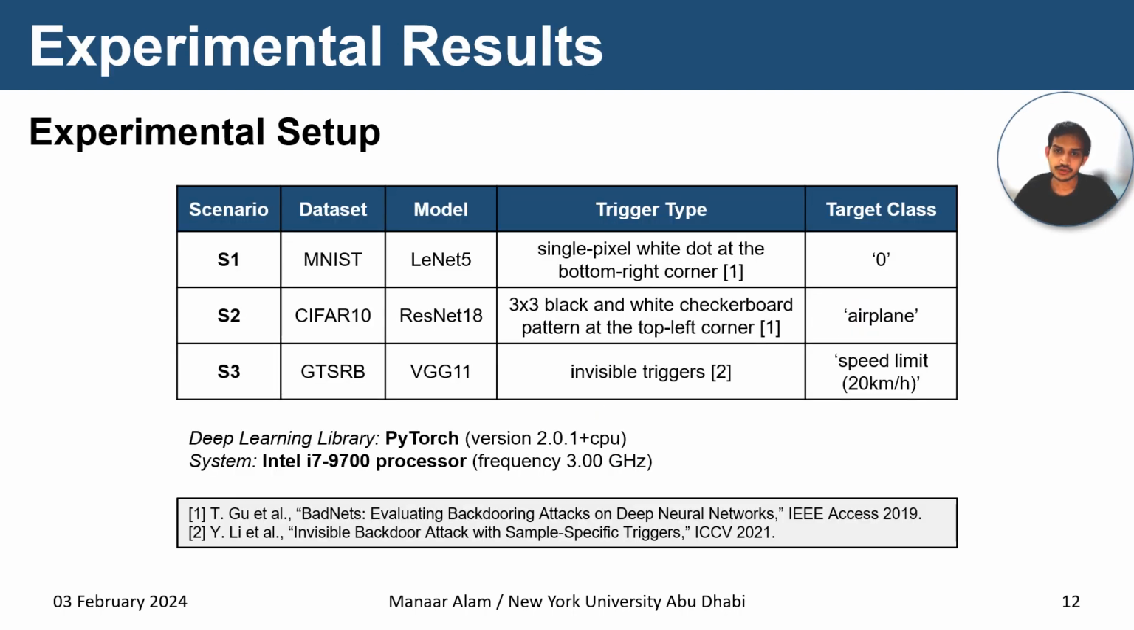Before going to the evaluation, let us first take a look at the experimental setup that we have used for the evaluation. We have considered 3 scenarios with different datasets and model architectures. We have considered 3 different types of triggers as they appear in the literature. We have also considered randomly chosen classes as the target class for the backdoor attack. However, the method is equally applicable for other target classes as well. For the implementation, we have considered the PyTorch framework and we have measured the performance counter statistics from an Intel i7-9700 processor.